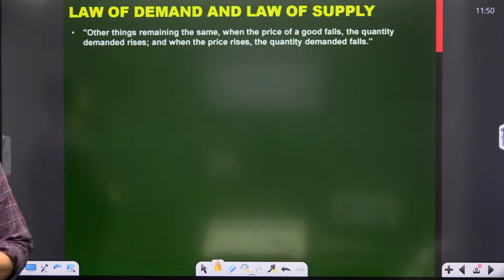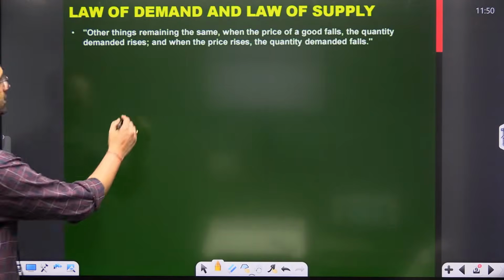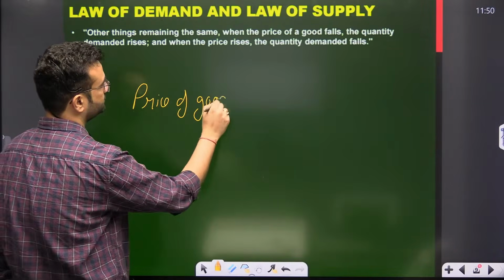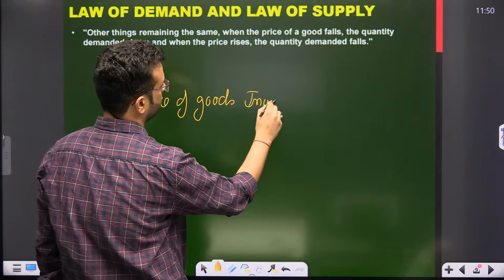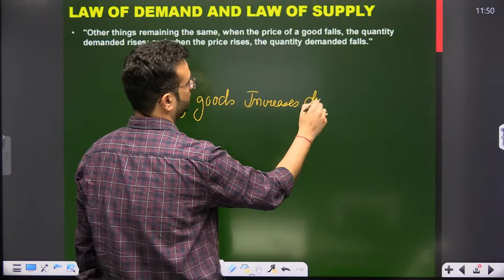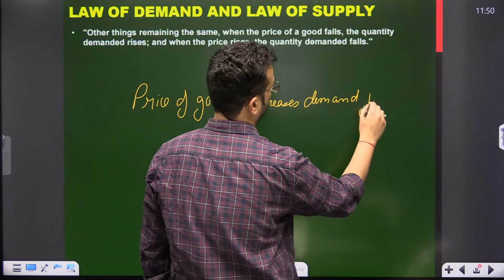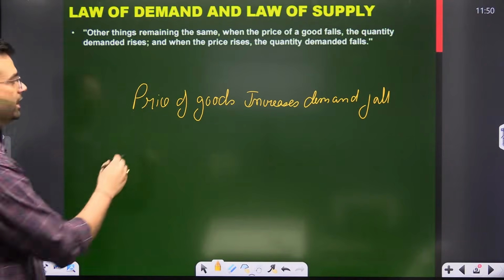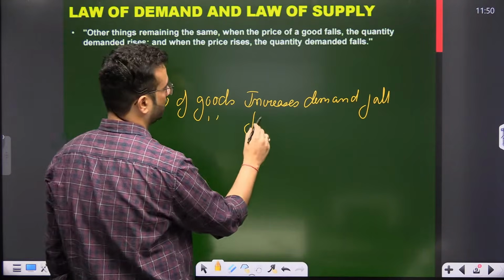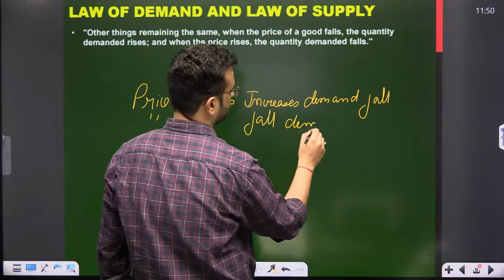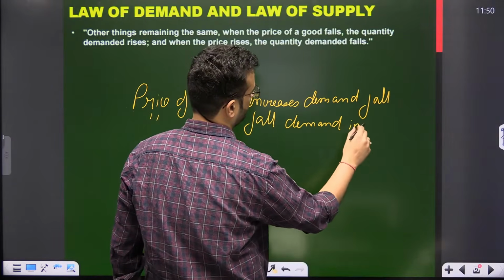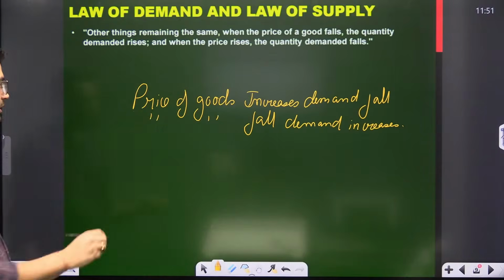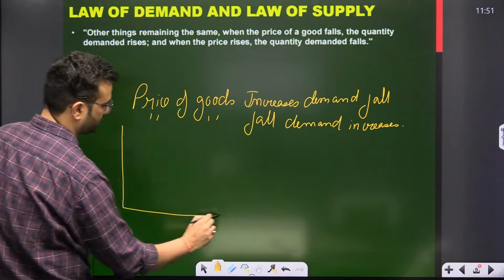Law of demand simply means when the price of goods increases, demand falls. When the price of goods increases, demand falls. And when the price of goods falls, demand increases. This is law of demand. Let's draw it with a graph.